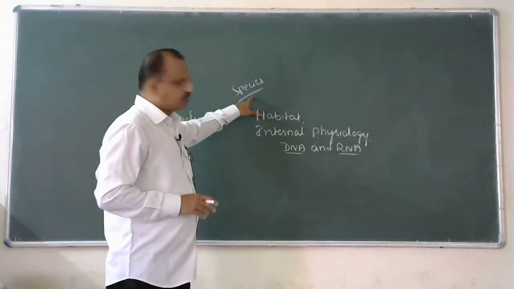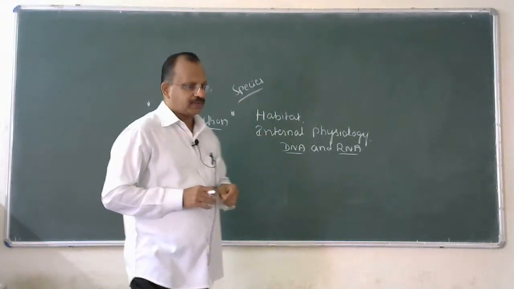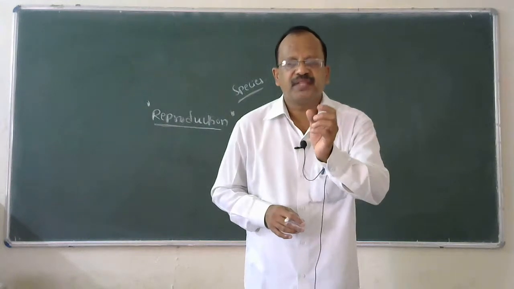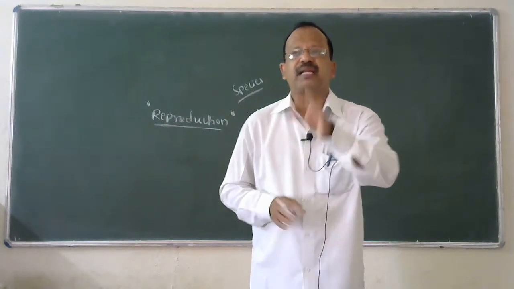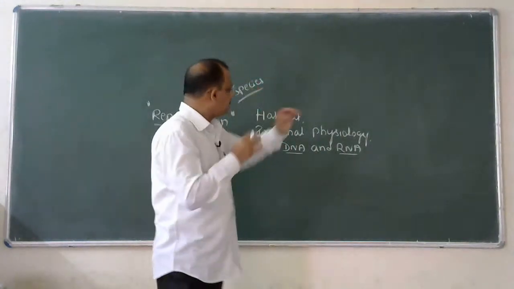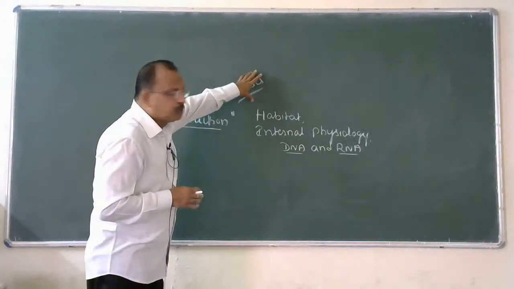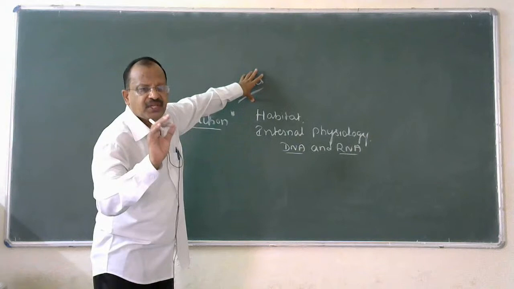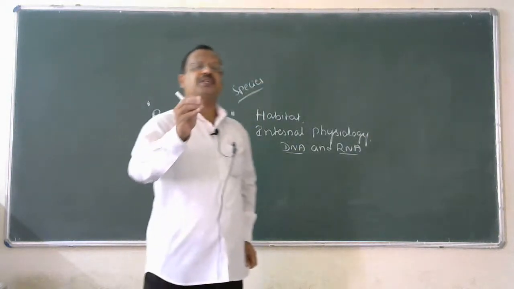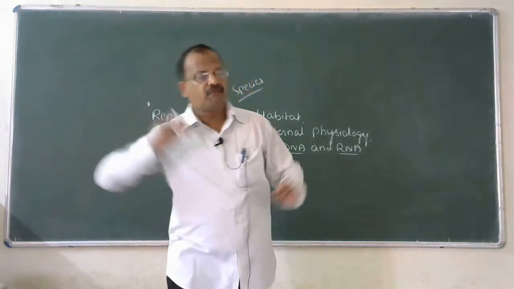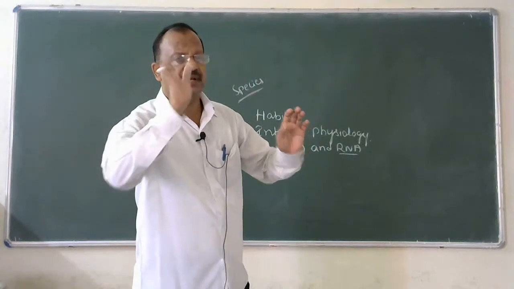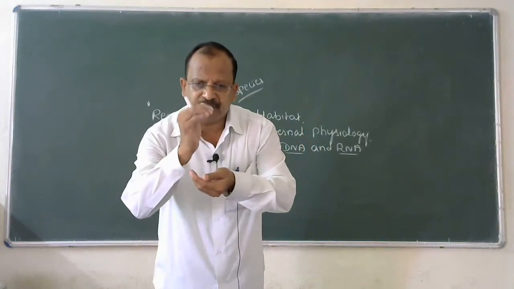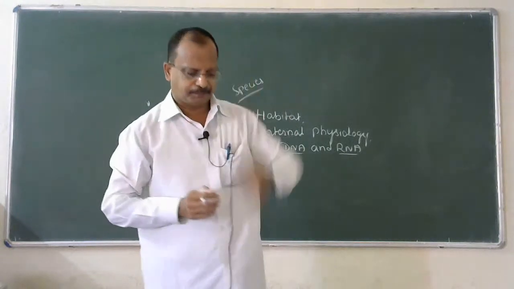Now move to first year. This word you have come across in the first year. Species is the basic unit of classification, and the word species is applied to a distinct kind of organism where all the members are similar and they can interbreed with each other to produce a fertile offspring.